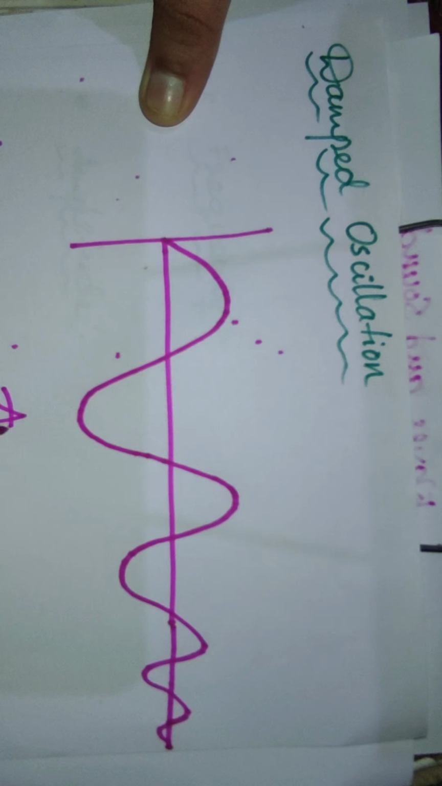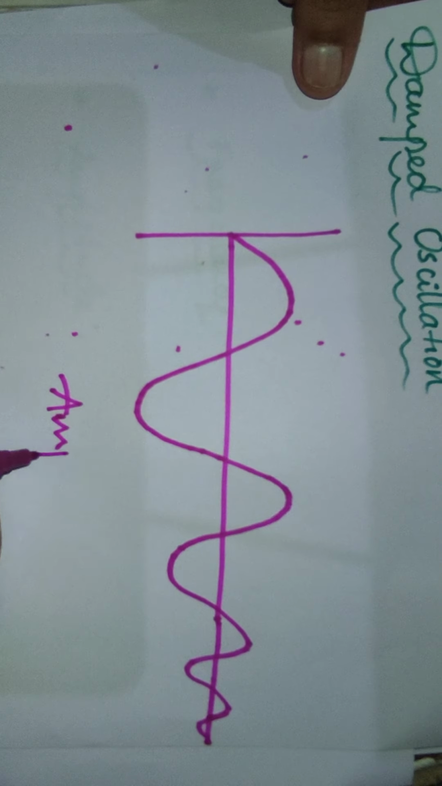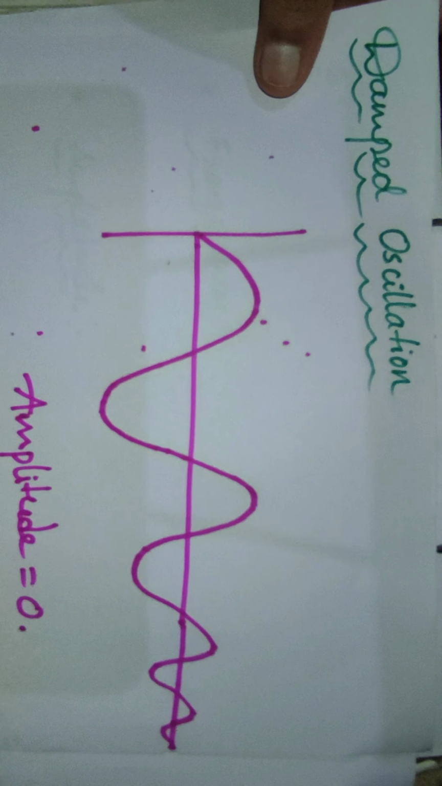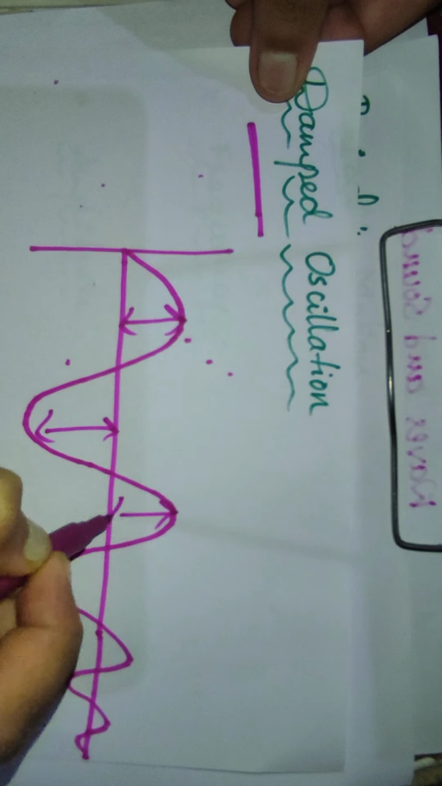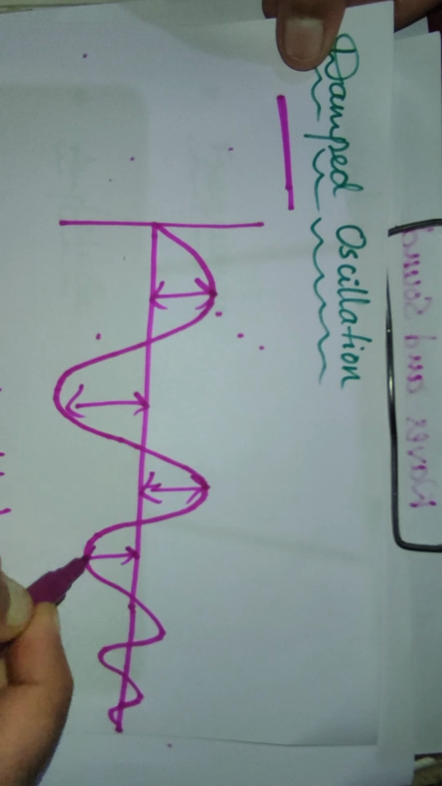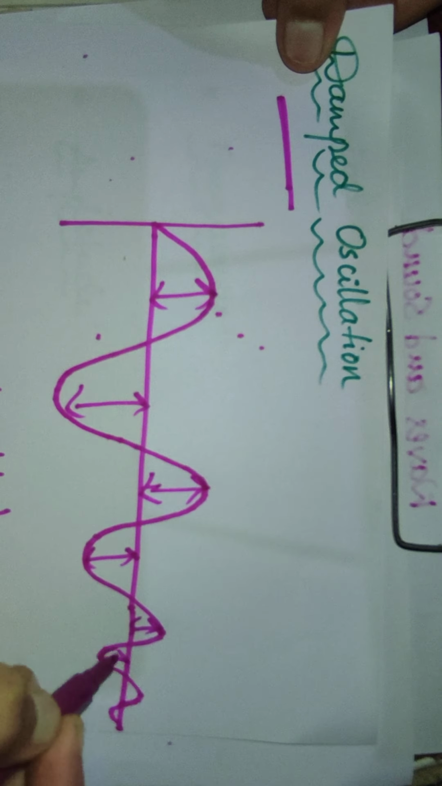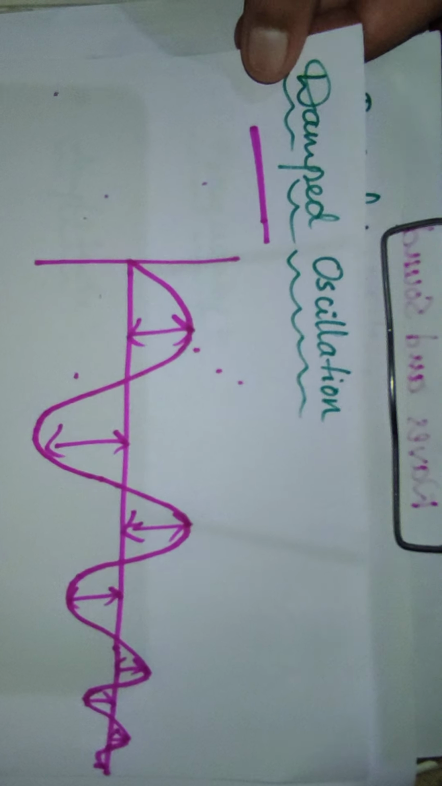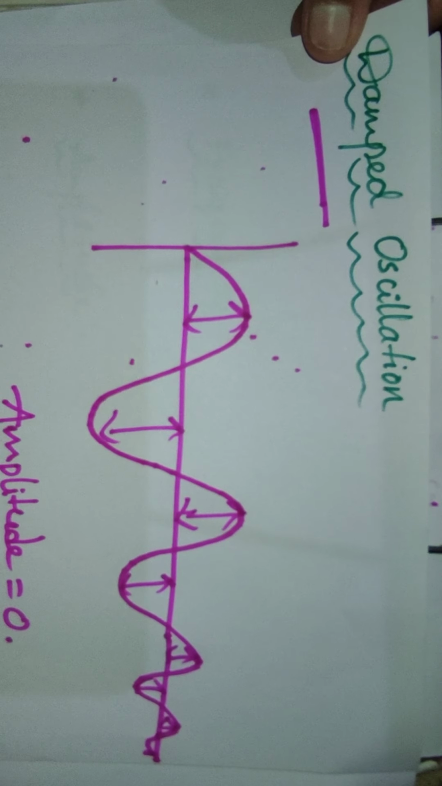The amplitude becomes 0 in the oscillation. Such types of oscillations are called damped oscillations. Here we see the amplitude, right? As the wave or oscillation moves further, the amplitude becomes 0. Such types of oscillations are called damped oscillations.